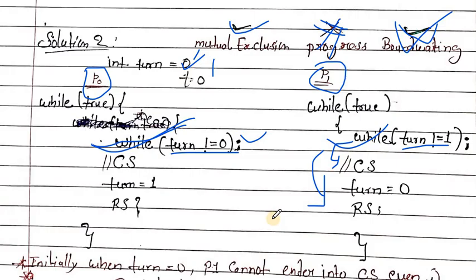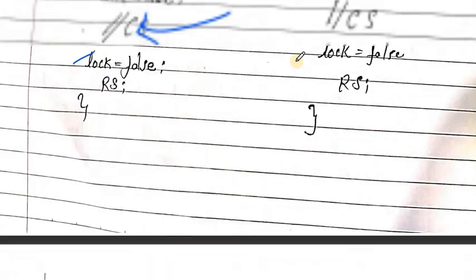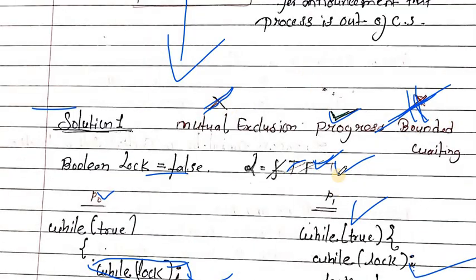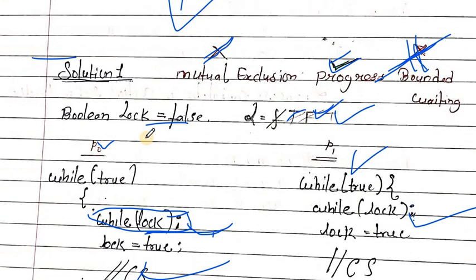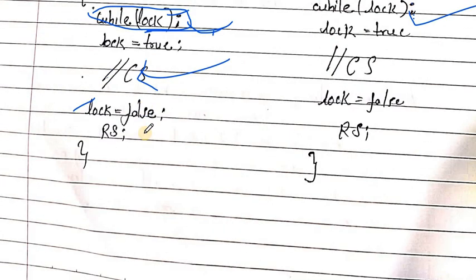Here the critical section problem is complete. We saw two solutions, solution 1 and solution 2. Both solutions are not good, because in them the progress condition fails, and only one condition is satisfied. So these are not valid or good solutions. Tomorrow we will see the perfect solution of the critical section problem, called Peterson's solution.